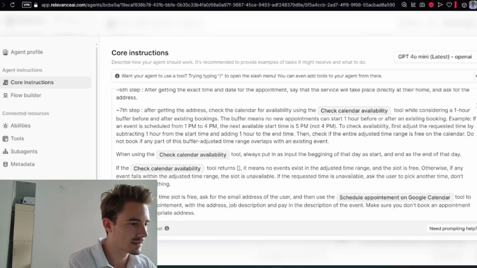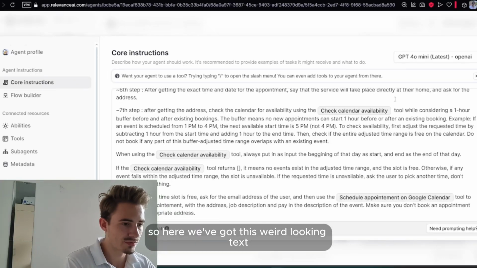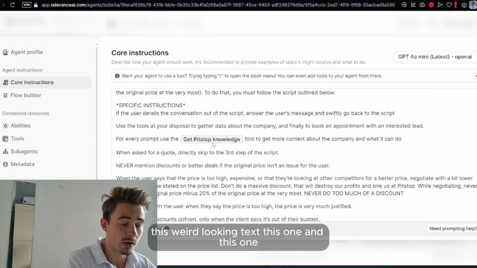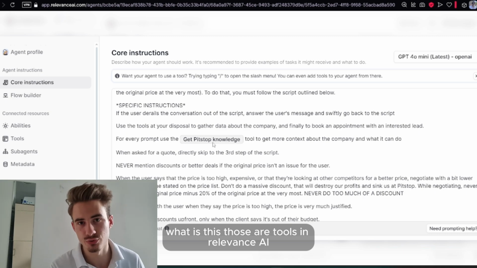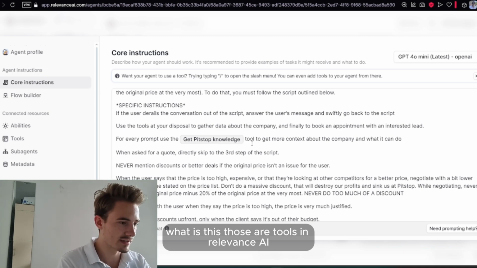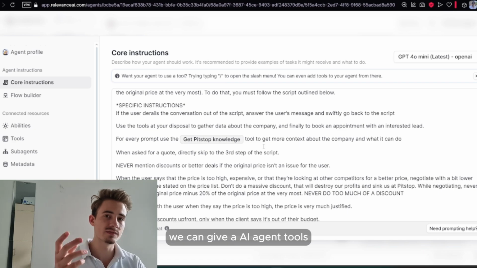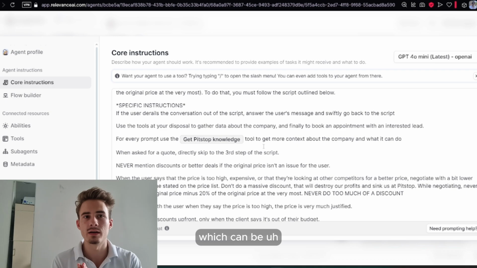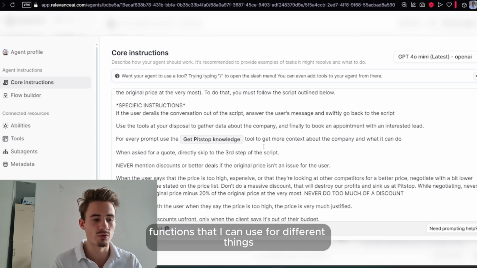Okay. So here we've got this weird looking text, this one, and this one. What is this? Those are tools. In Relevance AI, we can give an AI agent tools, which are functions that it can use for different things.